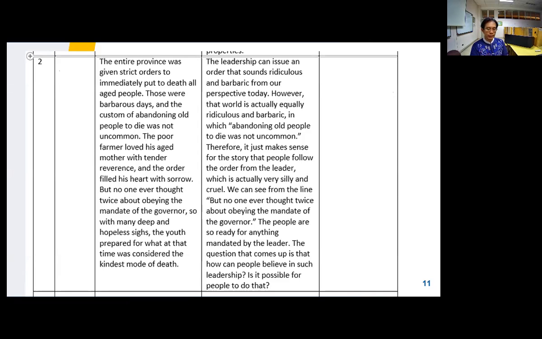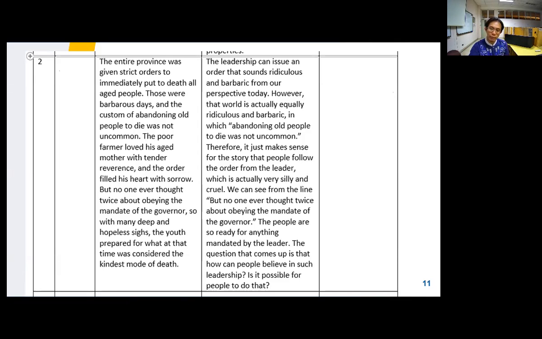What I do next is find support from elsewhere. I Google, I check journals, I check books to find an explanation for how people can follow the mandate of governors and kings that are diabolical like that.